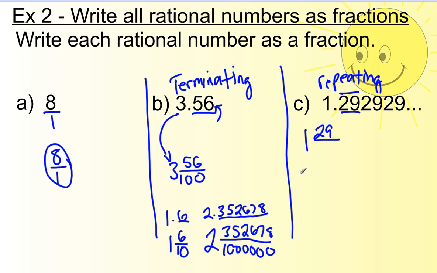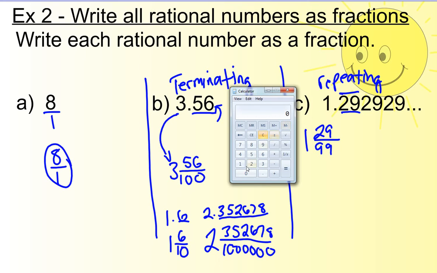Now, instead of putting a multiple of 10 on the bottom, like 10, 100, a million, you're going to put something like 9 or 99 or 999. In this case, because there are two numbers on top, I put 2 9s down below. Let's check.